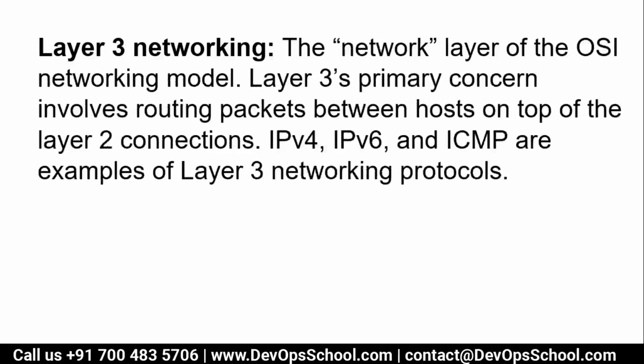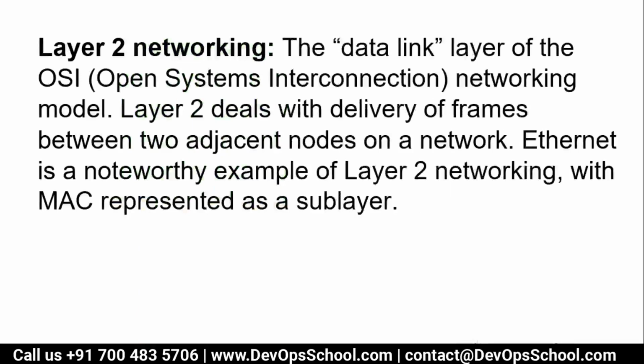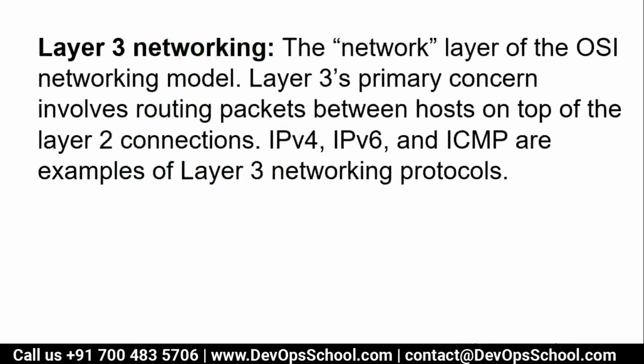Now what is layer 3 networking doing? The network layer of the OSI networking model, layer 3, has a primary concern of routing packets. For layer 3 you need many things, like an iptable and a routing table. Layer 3's primary concern involves routing packets between hosts on top of the layer 2 connection. Layer 2 is the data link. IPv4, IPv6, and ICMP are examples of layer 3 networking protocols.